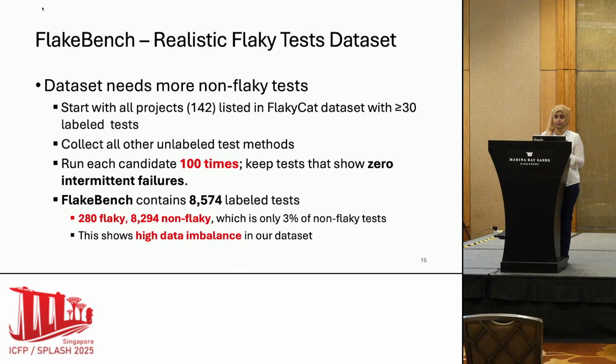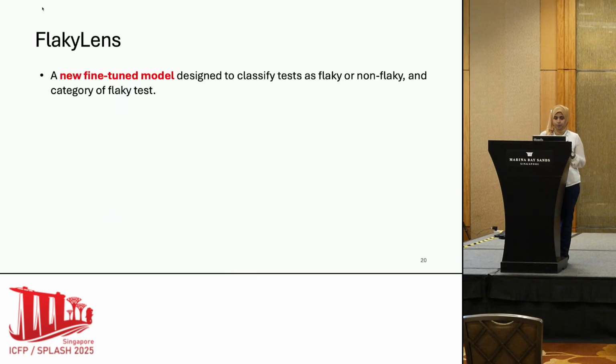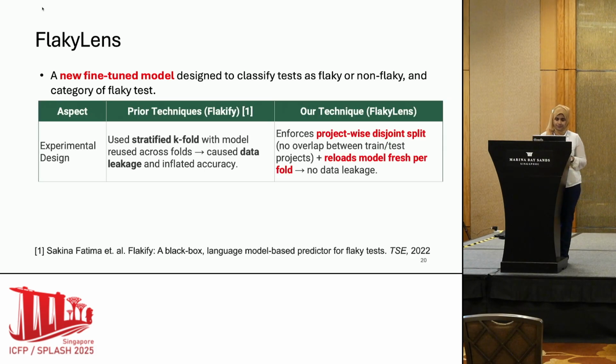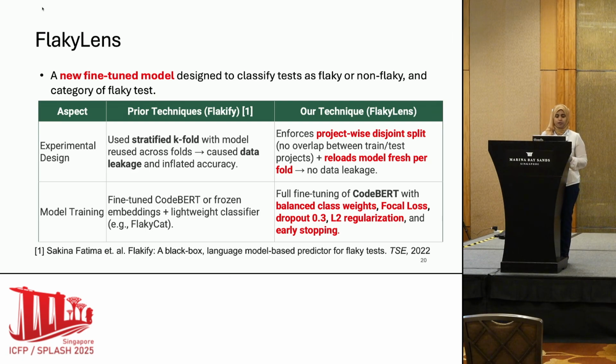So to work with this highly imbalanced dataset, we propose a new fine-tuned model that can classify if a test is flaky or not, and also the category of the flaky test. Here in our experimental design, we enforce a project-wise disjoint split instead of stratified k-fold cross-validation. And during model training, we also enforce strategies so that it can handle the highly imbalanced dataset. For example, here we consider focal loss instead of cross entropy loss. We also use L2 regularization to give more penalty on the higher weights.